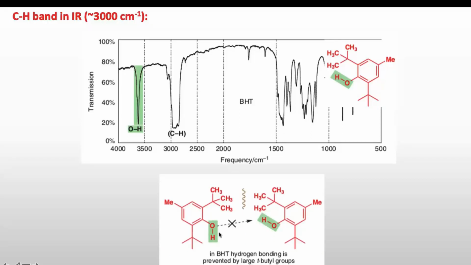The reason for this is the steric hindrance due to this tertiary butyl group, and this tertiary butyl group is hindering this OH. So due to this steric hindrance, this OH is not able to do intermolecular hydrogen bonding. So there is no hydrogen bonding, and so there is no broad peak for OH. As hydrogen bonding decreases, the broadness also decreases, and we are getting a sharp peak for the OH bond here.